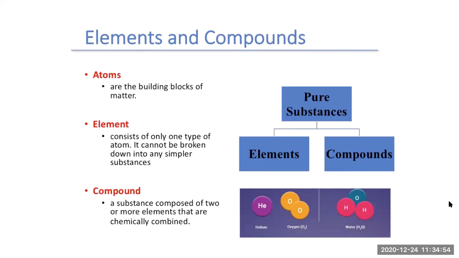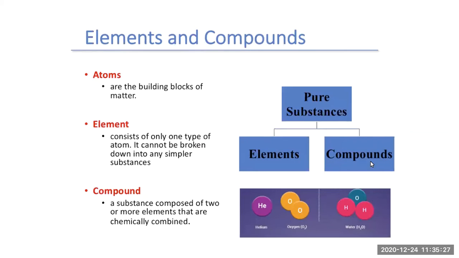Now, looking at the pure substance. With our pure substances, we can either have them as elements or compounds. If it's an element, then it consists of only one type of atom. It can't be broken down into simpler substances. It can't be broken down into simpler atoms. So for examples of elements, if I had helium all by itself, that would be a pure substance. Even oxygen, even though oxygen comes as O2, that would still be a pure substance because it's just oxygen.